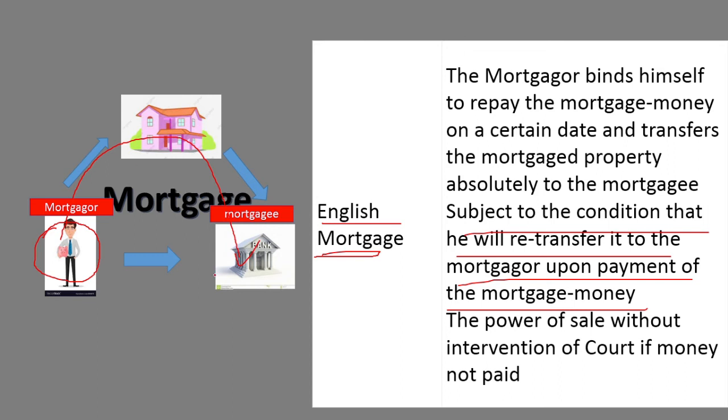Ownership will transfer to the bank, but on a condition that the bank will retransfer the property to the customer as and when the repayment is fully completed. So the transfer of ownership happens here, but possession is still with the customer. When the repayment of the particular monetary liability is made, the property will be retransferred to the customer's hands. So that is called the English mortgage.